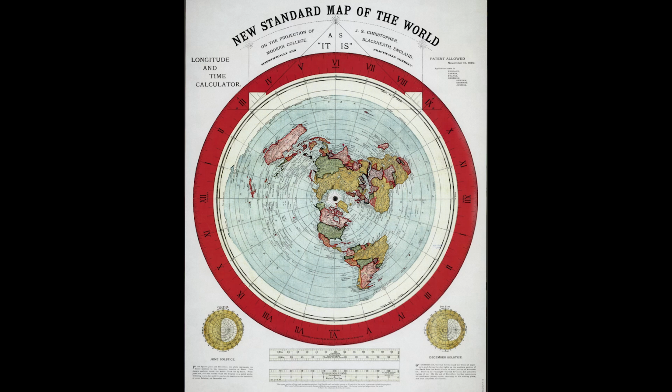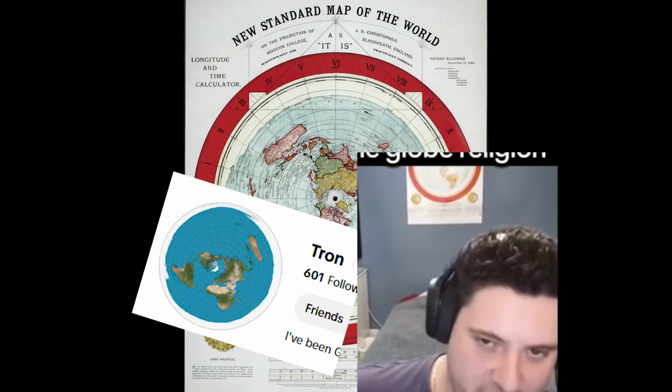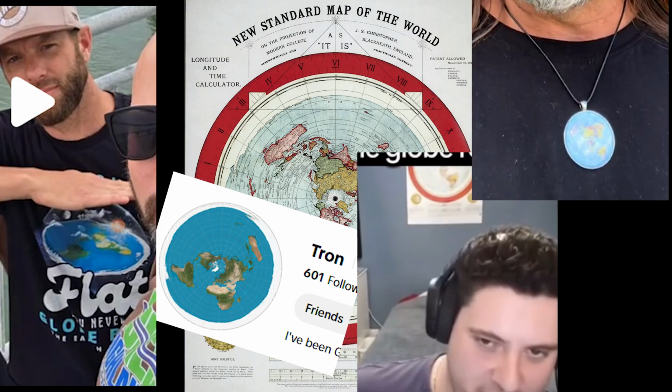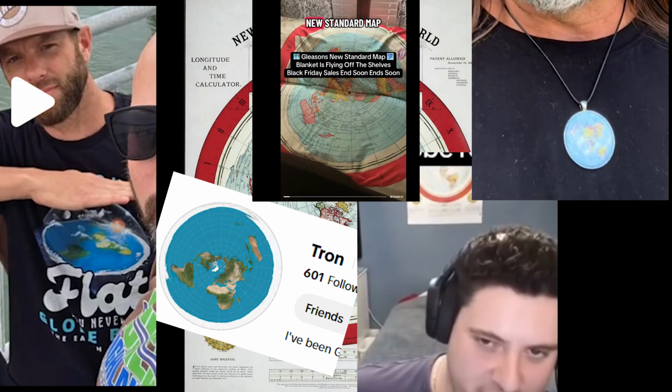Flat earthers love posting the Gleason's map. They have it all over the place. It's their profile pictures, backgrounds, posters, shirts, somewhere it is necklaces, and some even have it as bed blankets.